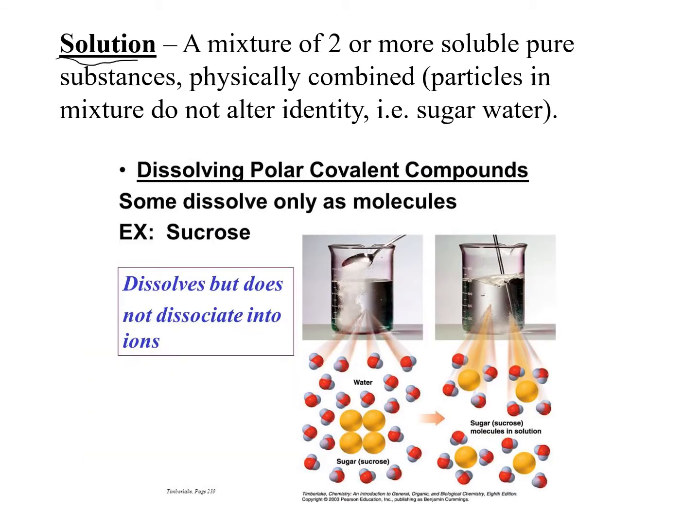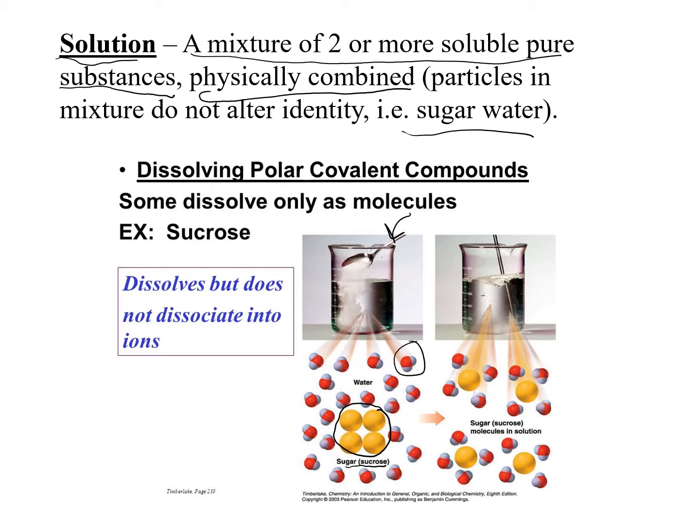A solution is a mixture of two or more soluble pure substances. They are physically combined, not chemically combined. For example, sugar water. If we look in the beaker on the left, we're adding the sugar. The yellow spheres represent our sugar or sucrose molecules. And then we have our water molecules, the red and gray ones.